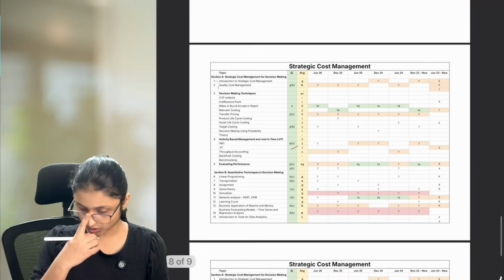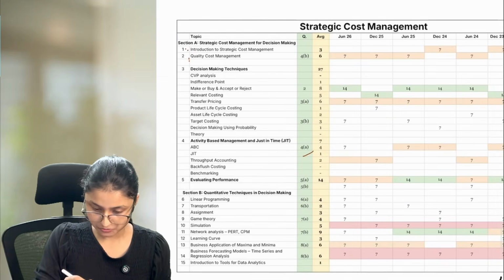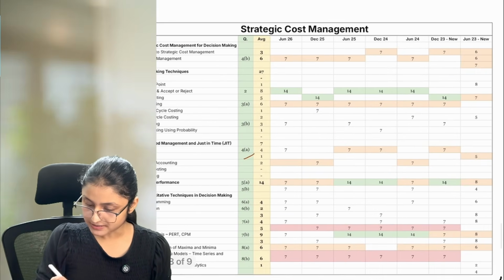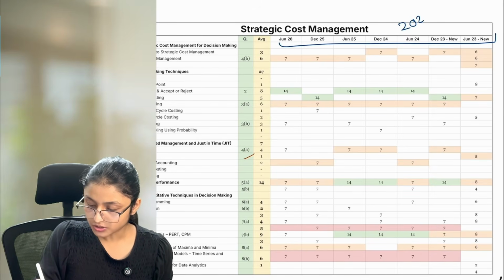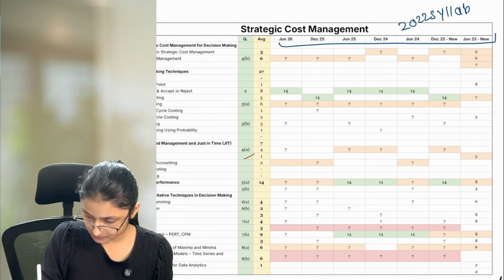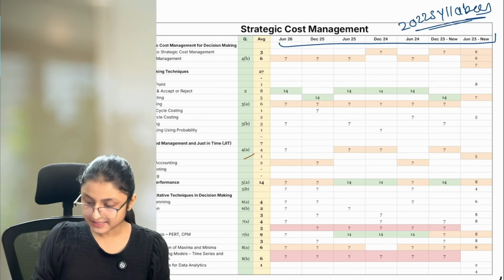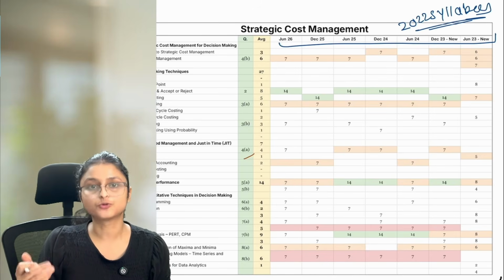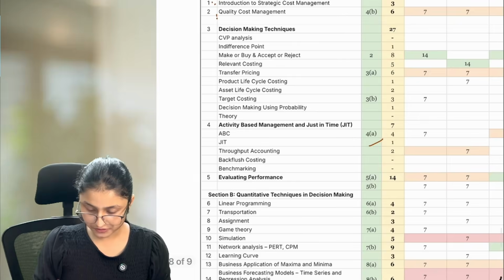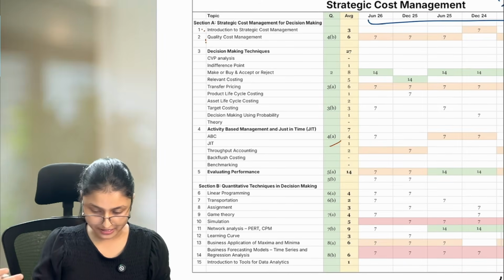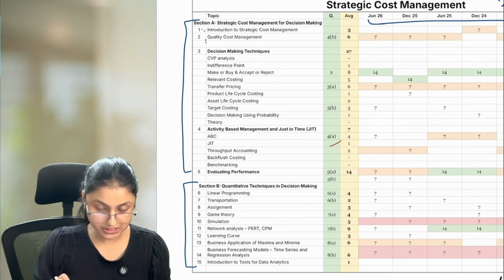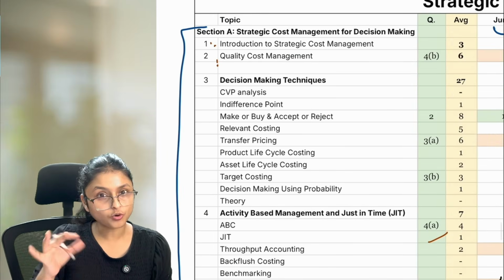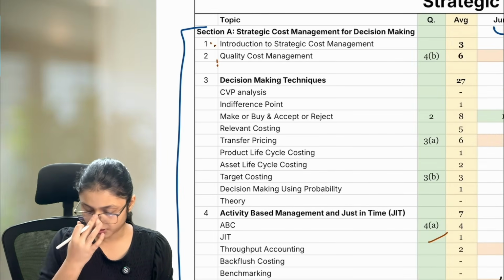Now let's talk about what all chapters are there in your SCM subject. So what I have done is I have written for around 7 attempts of yours for the 2022 syllabus. And I have analyzed from where the institute is asking most of the questions. Okay? So let me first make you understand what all chapters are there. In total, we have 2 different sections, section A and section B. Section A covers mostly cost related chapters, cost and management accounting related chapters.